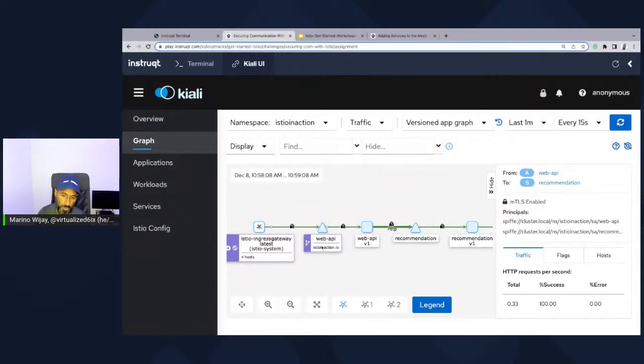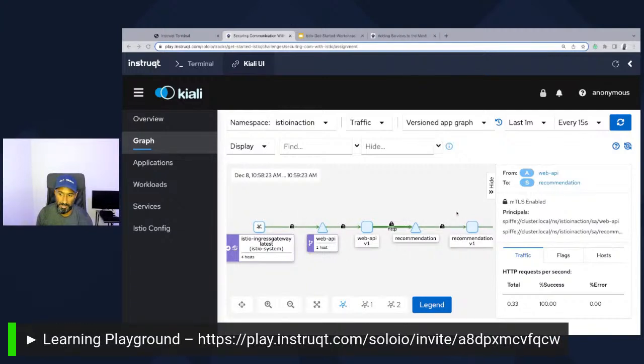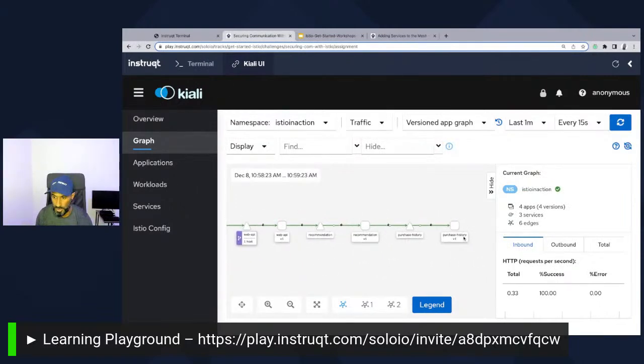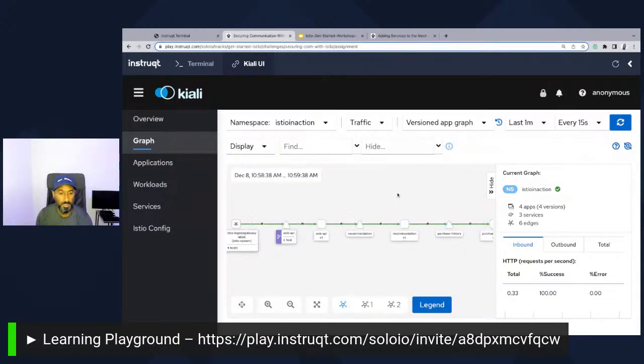What I haven't shown you is zero trust, because there are some more bits to zero trust, meaning we would have to implement an authorization policy that simply says Web API can only talk to the recommendation service, and the recommendation service can only talk to the purchase history service. But the Web API itself cannot directly talk to purchase history. If that were to occur, the request would be blocked. And we do this at the HTTP layer using something called Istio authorization policies.